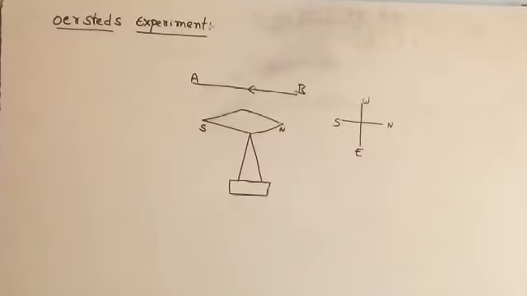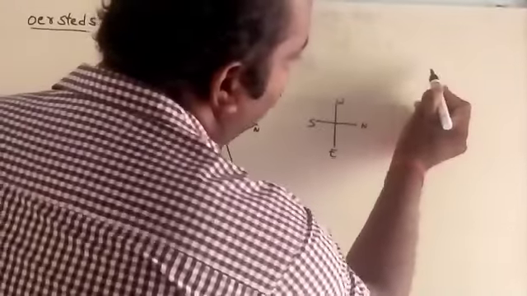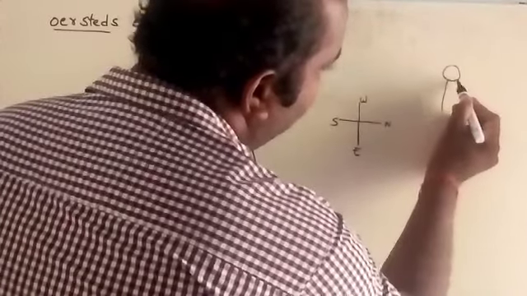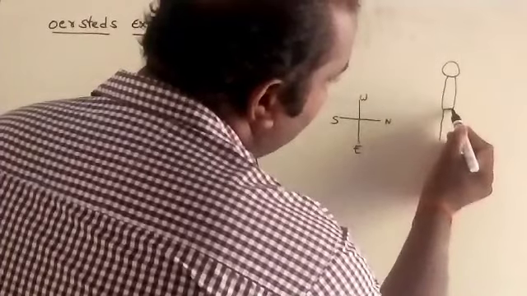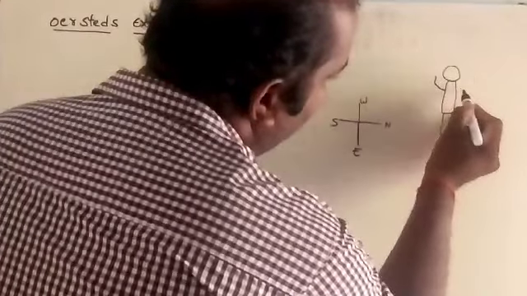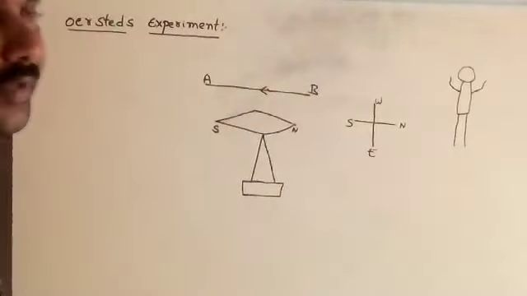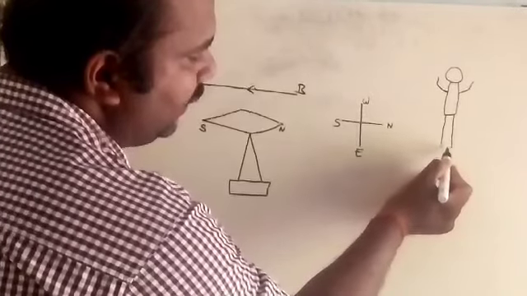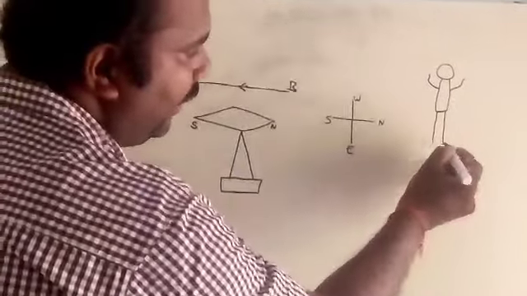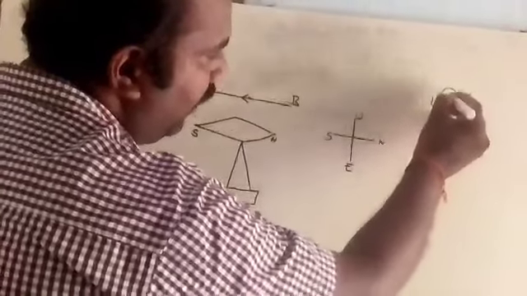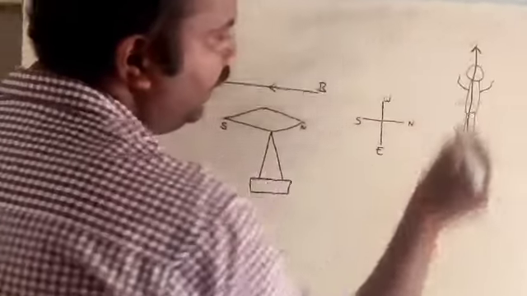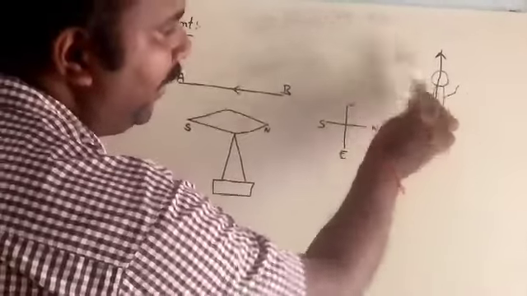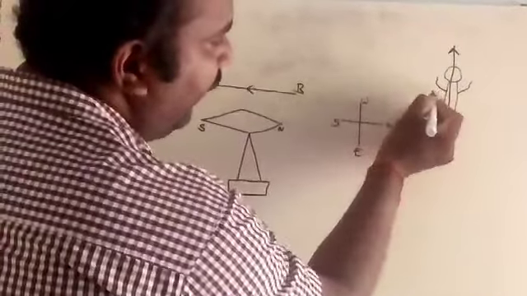we can get by using Ampere's swimming rule. What is Ampere's swimming rule? Here one person, this is the head of the person, this is the body of the person, these are the legs, and this is the left hand and this is the right hand. Suppose if the current is passing from bottom, that is leg, enters into the leg and leaving the head, and this I can take it as a direction of current. In such a condition, the needle will be deflecting towards his left hand.